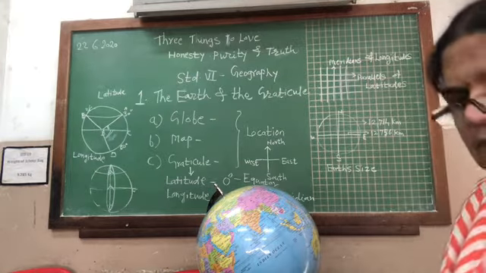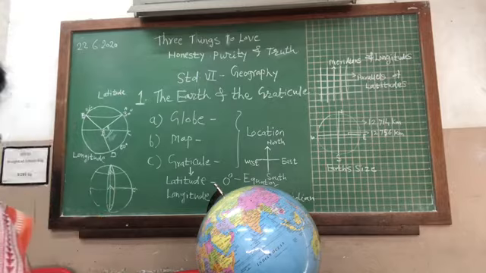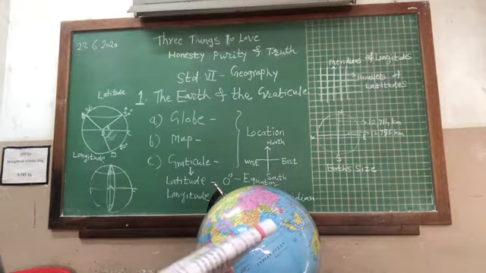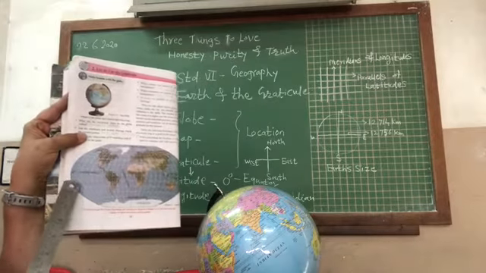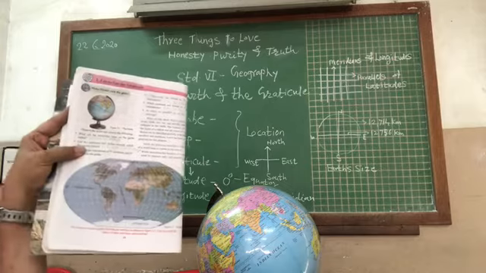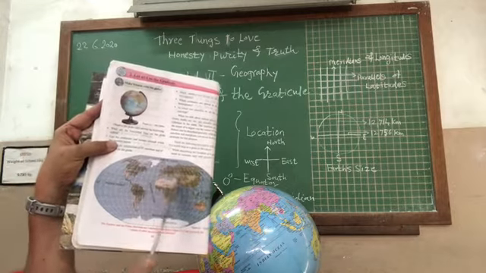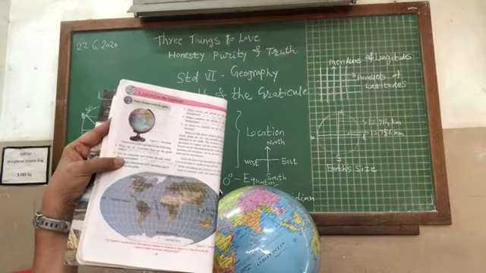Now you can open your book, page number 10 in lesson number 2. There is a world map shown. In this world map, these parallel lines indicate latitude and these vertical or semicircular lines indicate longitude.